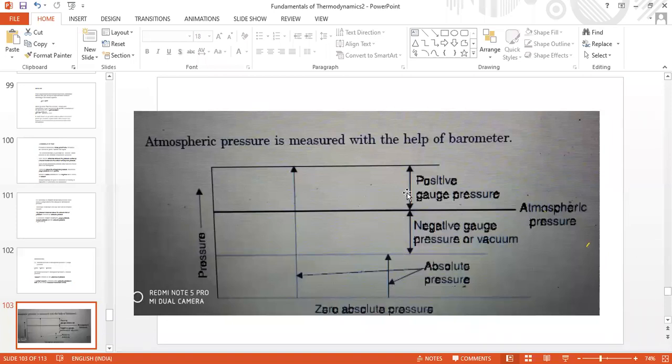Attaining a pressure below 4.8 or something else is not possible. You will come across that point in the later stages. That is not required here. Not even absolute zero pressure. Attaining a pressure below 4.8 or 4 point something, below that value we cannot go. Why we cannot go below that, we will learn in the later stages.